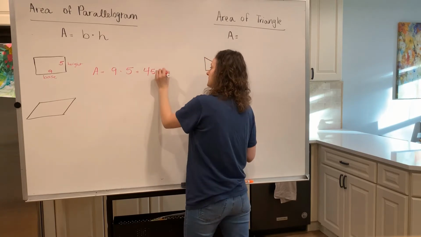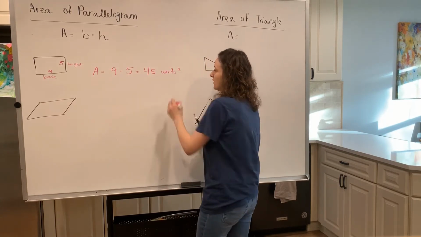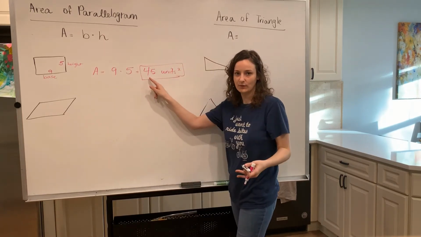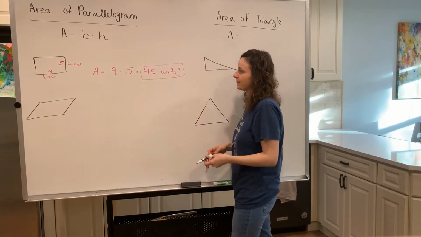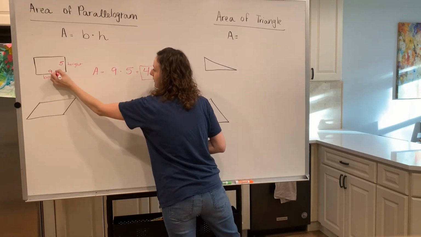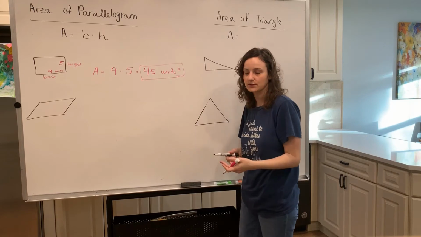We weren't given units here, but know that area is given in units squared. What does that mean? It means that it is not 45 squared, but my units are squared. If we're talking about distance, then this would be 9 units. And area produces units that are squared, square units.